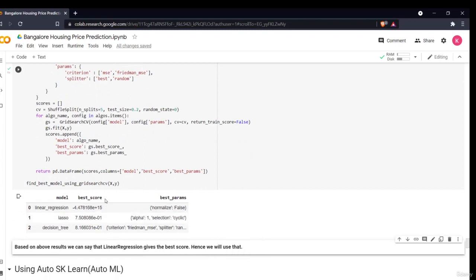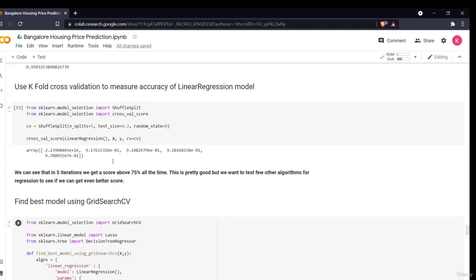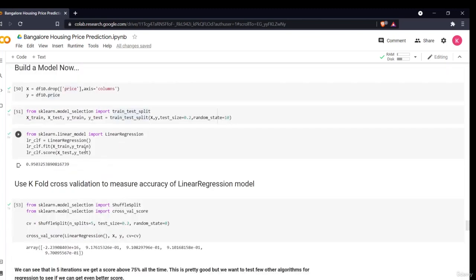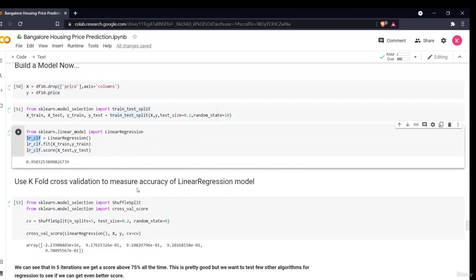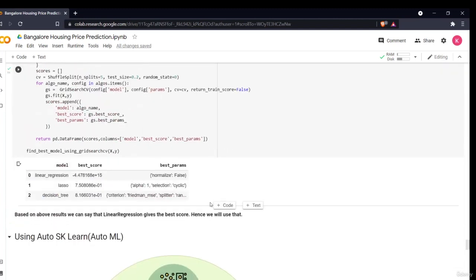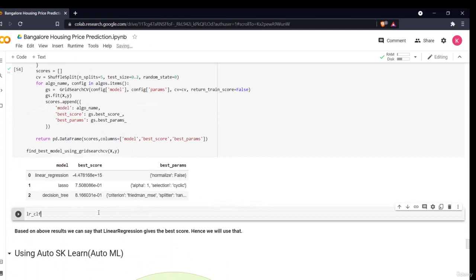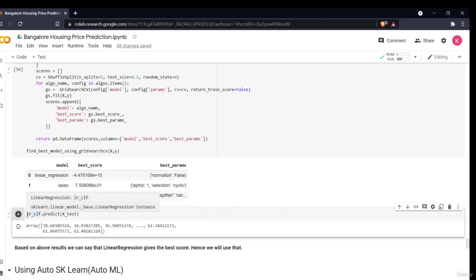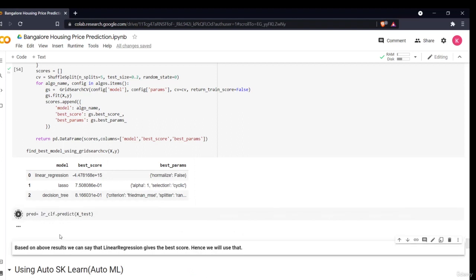So this is what we did. If you want, we can predict using the linear regression. I've already done that. We have defined a model as lr_clf. We'll just copy it. If you want to predict the results, we'll say lr_clf.predict and pass my x test data. I'll store it into a prediction variable, or if you don't want, you can simply compare it. If you want to compare it, I'll store it into pred.